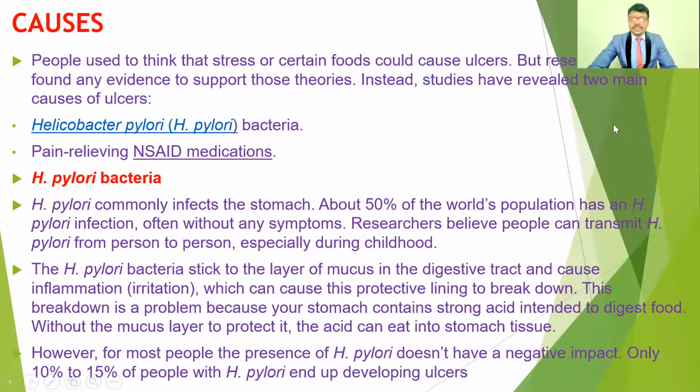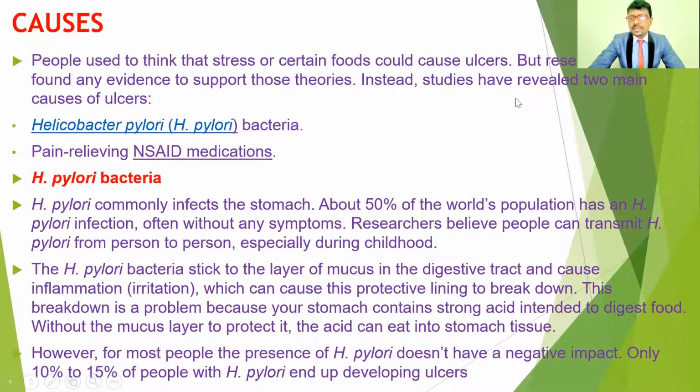Coming to the causative factors for peptic ulcers, both duodenal and gastric ulcers: people used to think that stress or certain foods could cause ulcers. Before the research studies, most people believed that spicy food and stress were causative factors for peptic ulcers. But after the research, they identified that stress and spicy food are not exact causative factors. Researchers haven't found any evidence to support those theories.